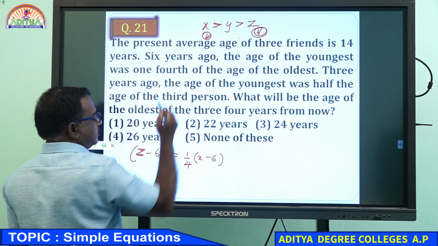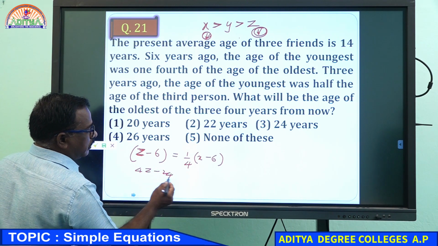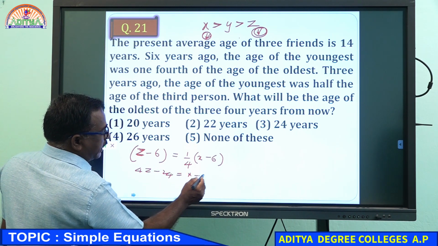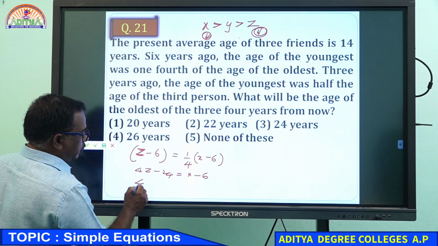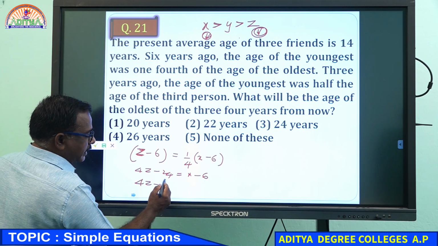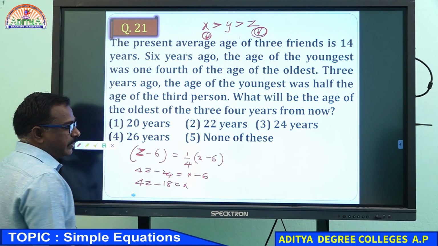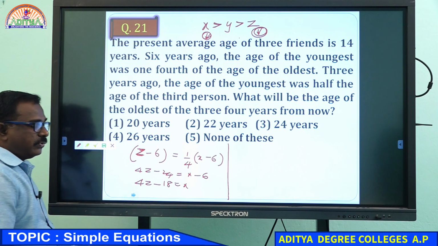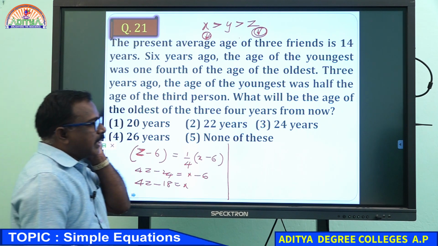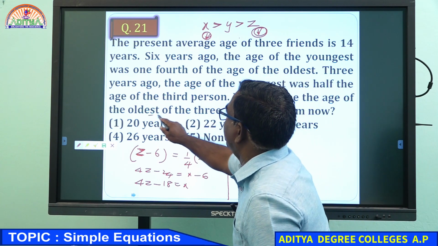So by this, what will you get? 4Z minus 24 equal to X minus 6. So 4Z minus 24 plus 6 means minus 18, equal to X. This we got by using the first equation. Of course you can get Z also, but since he is asking for the age of the oldest person, we require X here.